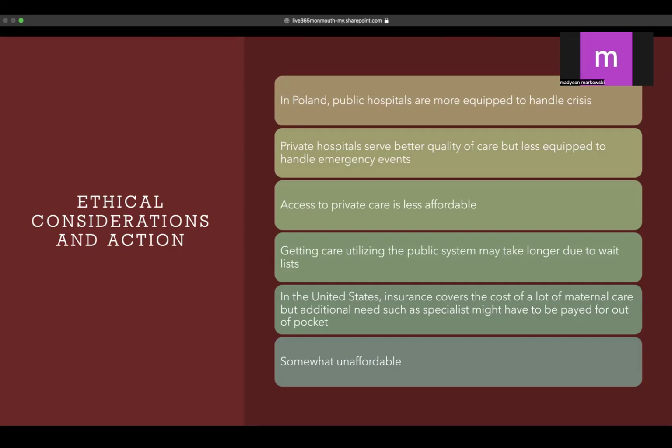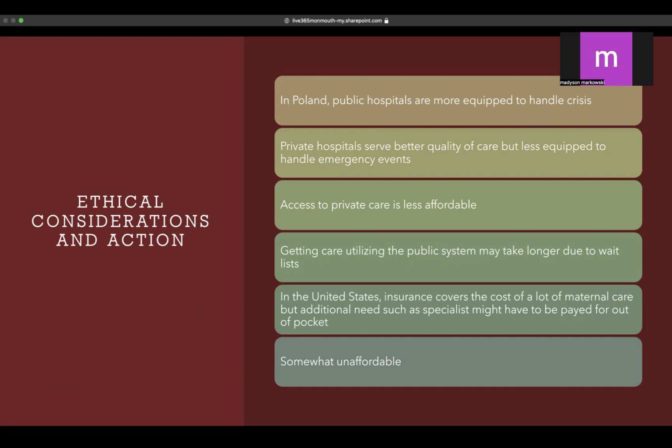So this is somewhat unaffordable because a lot of the maternal care in the United States is covered by insurance, but like I was saying earlier, there is that downside where if you do have to see a specialist, you will be paying out of pocket, which in some cases isn't always feasible for women that are poverty stricken or low income or certain classes that can't afford to see a specialist. And then it puts them in a bad situation because they need that help and they need that care.